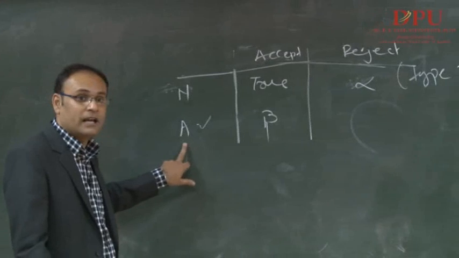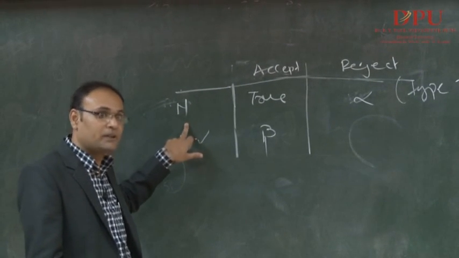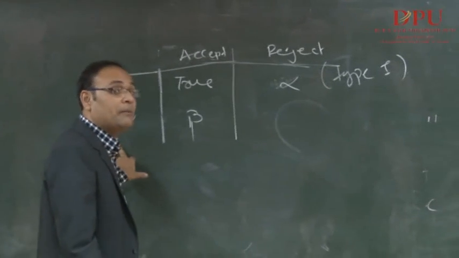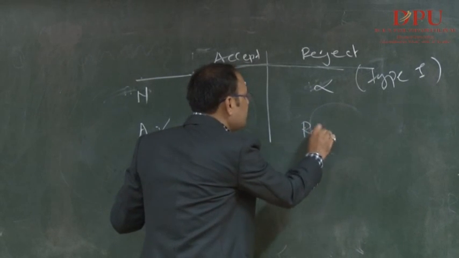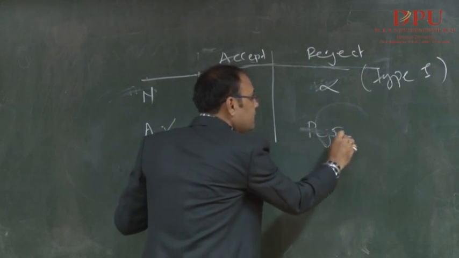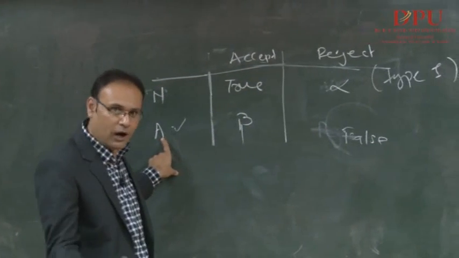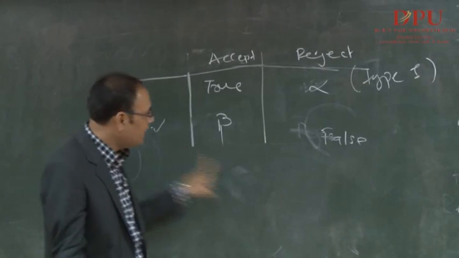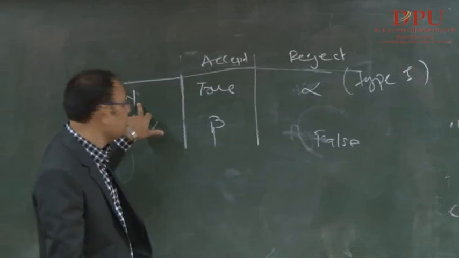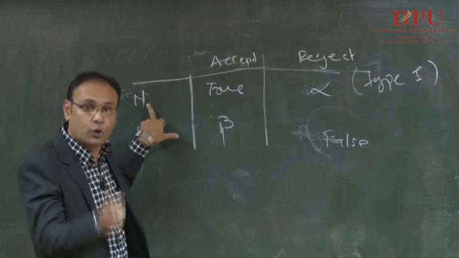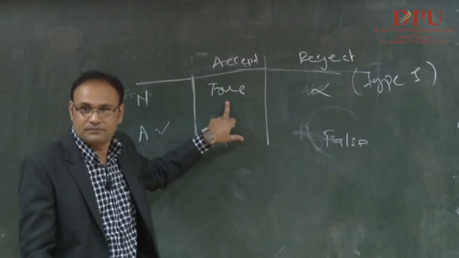But the alternate hypothesis is there, the null hypothesis becomes false, right? And the null hypothesis becomes false, and the alternate hypothesis also becomes false. So it has to be rejected. Yes or no? So this is what? Rejected. It means only when it is false. If the alternate hypothesis becomes false, obviously it has to be rejected. So if it is rejected then that is right. Now let us understand this better. Null hypothesis: if the null hypothesis becomes true, if it is true, it has to be accepted. Yes, it has to be accepted.